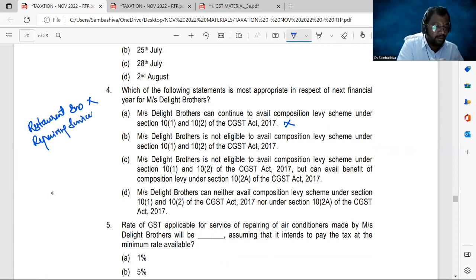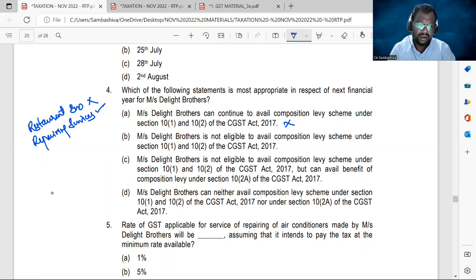They want to provide the repairing services. So that means in the next financial year, he is becoming an absolute service provider other than restaurant service provider. So an absolute service provider cannot avail composition levy scheme. So the first statement is not appropriate, wrong.